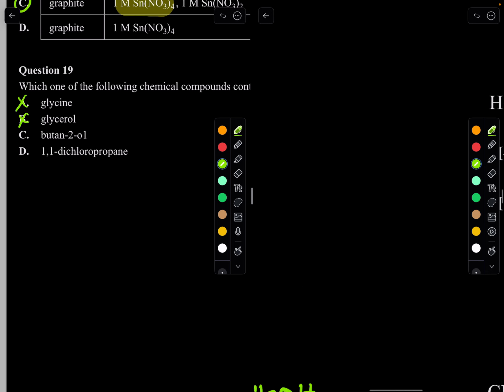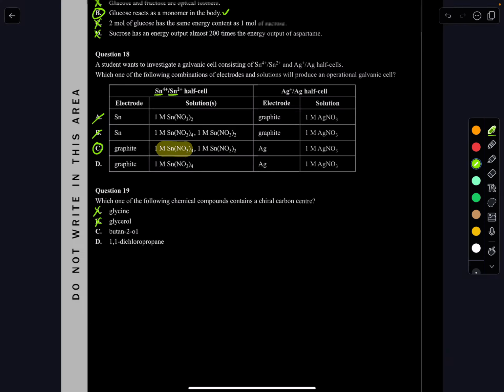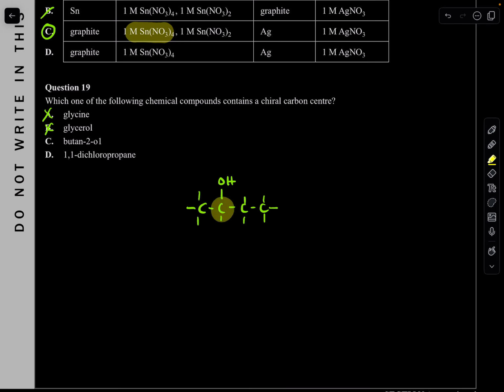Butan-2-ol. Okay, let's actually draw that. Let's see what that looks like. How does butan-2-ol look? So 1, 2, 3. At 2, there's going to be an OH group. 1, 2, 3, so like that. Let's see. Yeah, this one actually does. So this carbon here has an ethyl group, a methyl group, OH, and a hydrogen here. So this one actually looks good. So we put a tick on that.